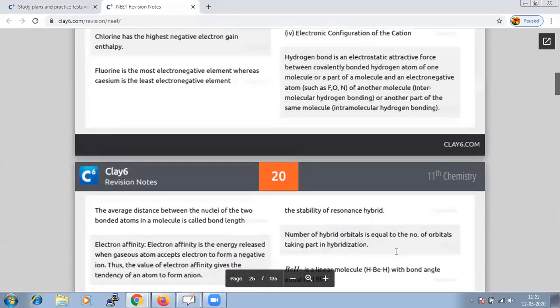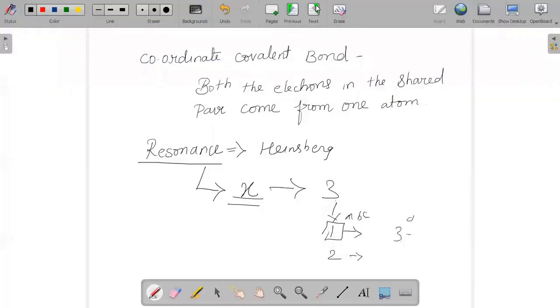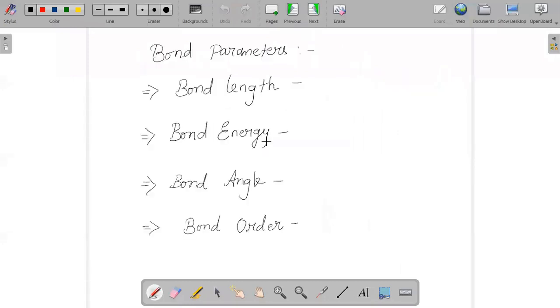And when you are studying about the bond, there are certain parameters required in your bond formation, or we simply say bond parameters. So there are a few bond parameters which we can discuss here. First is your bond length.